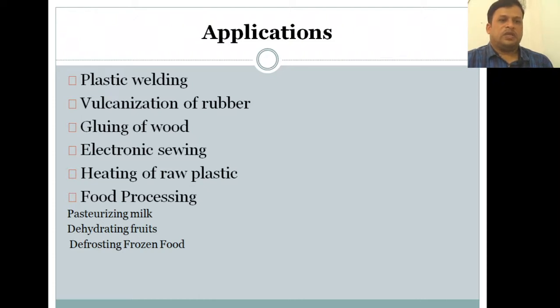In food processing, we have pasteurizing of milk, which is the killing of germs inside the milk. And also dehydrating fruits, some dehydrating of fruits is required, so that is also called food processing. And defrosting frozen food, some frozen foods should be defrosted when they are to be used again. So this type of dielectric heating is used in the food processing industry.